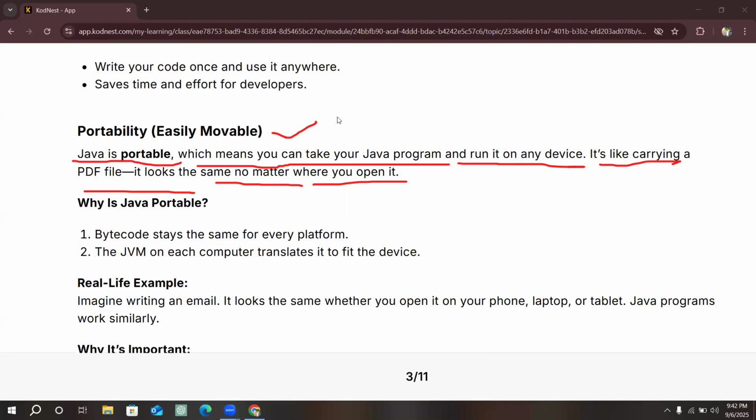Correct? So whichever laptop or device you send it to, you can open it there. It is not compulsory that if you type the code on one particular computer, laptop or system, you should also run it on the same system. You can run this code on multiple devices. So this is the second feature of Java. Now we will see the next feature.